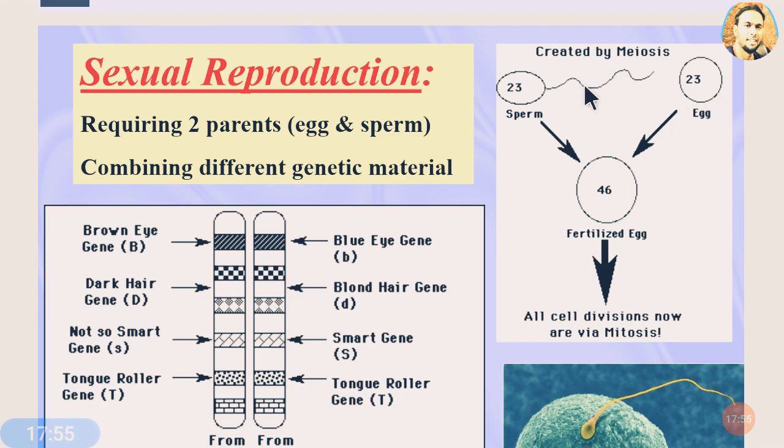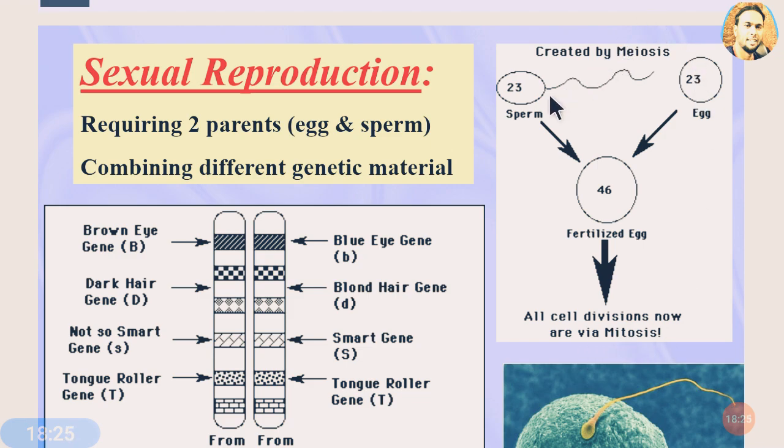So this is created by meiosis, and the sperm and egg fuse with each other. 23 chromosomes come from the male side, 23 chromosomes come from the female side. Likewise, a zygote is formed with 46 chromosomes, 23 plus 23, and this is called a zygote. And this fertilized egg, which is now called a zygote, all cell divisions now are via mitosis.